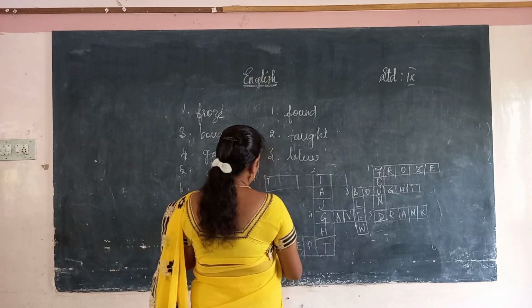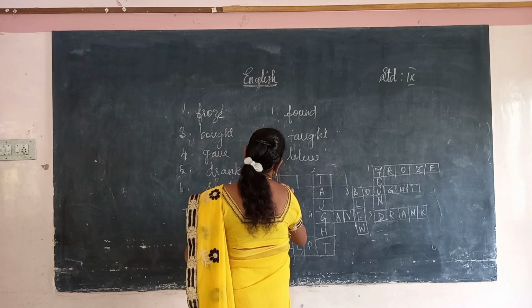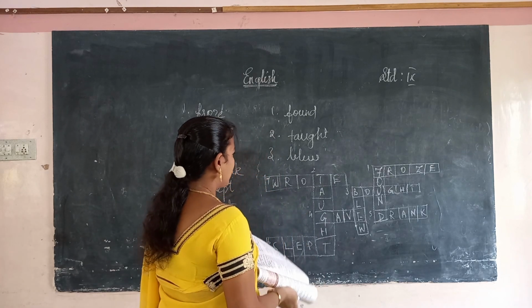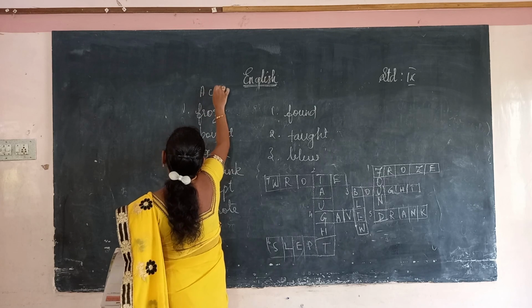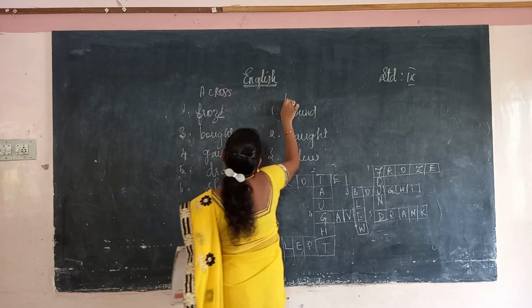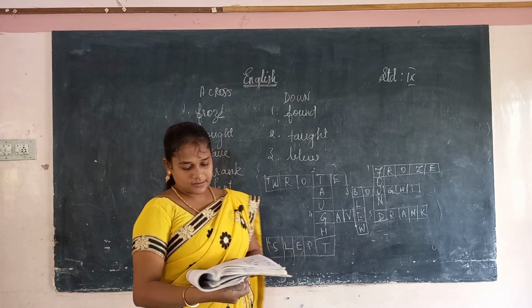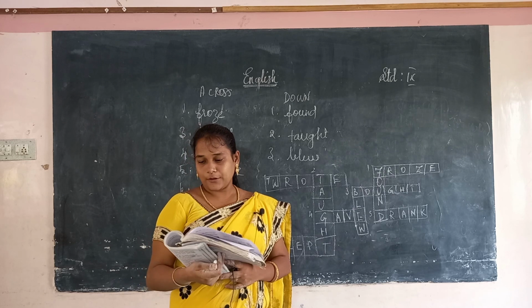S-L-E-P-T, slept. Seventh, what is the seventh one? Seventh one is wrote. W-R-O-T-E, wrote. Okay, so this is across, and this is a down answer. You check one more time, then it is easy for you to understand. Okay, next one, past continuous tense.